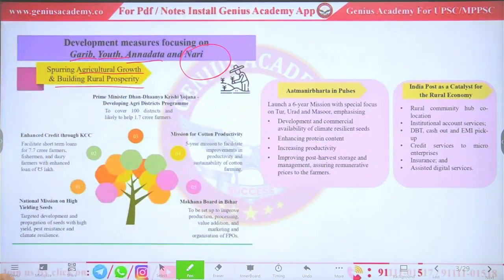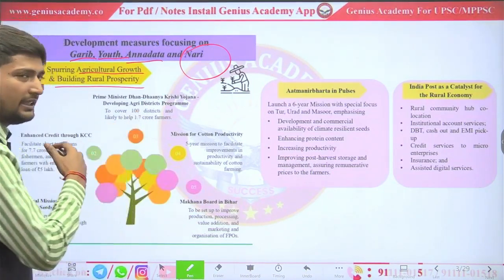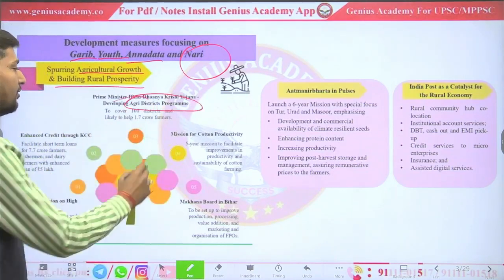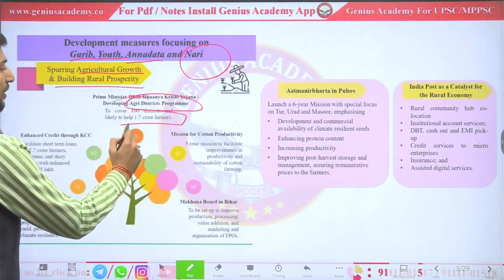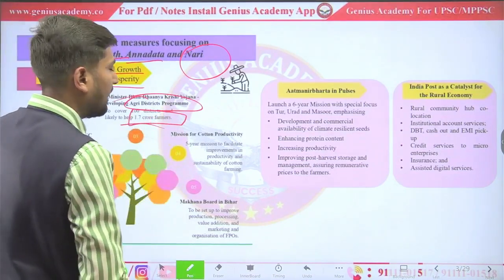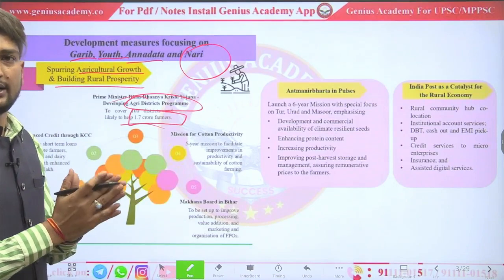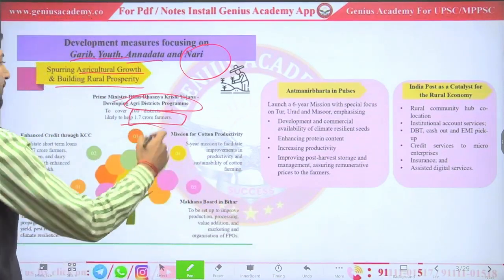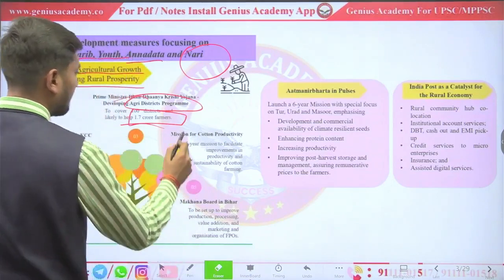Prime Minister Dhan Dhanya Krishi Yojana. In this, the government is developing 100 districts into an agri district program, through which 1.7 crore farmers will get benefit. What is the agri district program? Under this, 100 districts will get sufficient irrigation and modern facilities like digital connection.